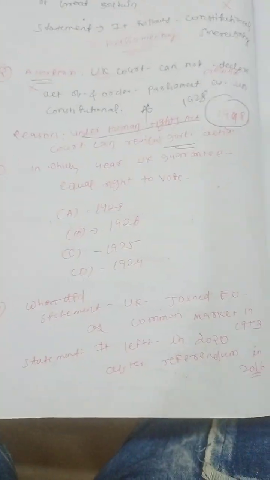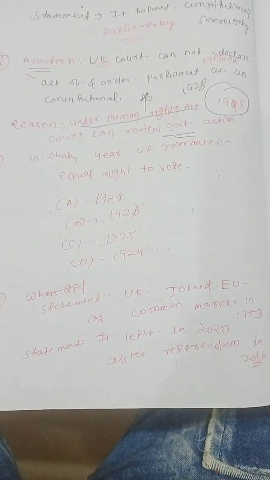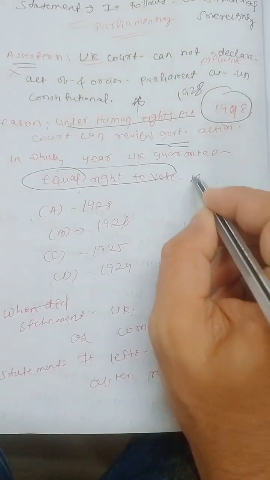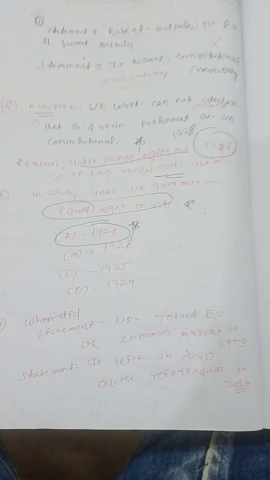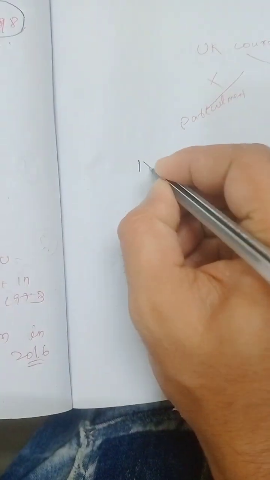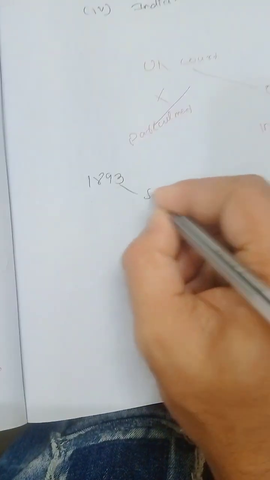Then the next question in front of you: in which year did the UK guarantee the equal right to vote? So guys, this is 1928. Yes guys, in 1928 the UK guaranteed the equal right to vote. If I talk about the first state that guaranteed the right to vote to women, it is Switzerland in 1893.